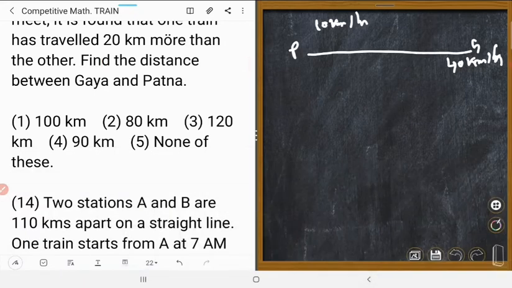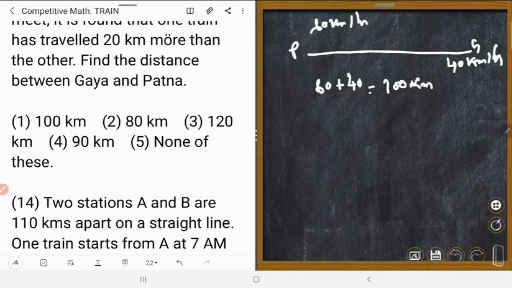Could you understand? This is 60 kilometers and this is 40 kilometers. If they make a 1 hour journey, they will cross 60 plus 40 is equal to 100 kilometers. Right?